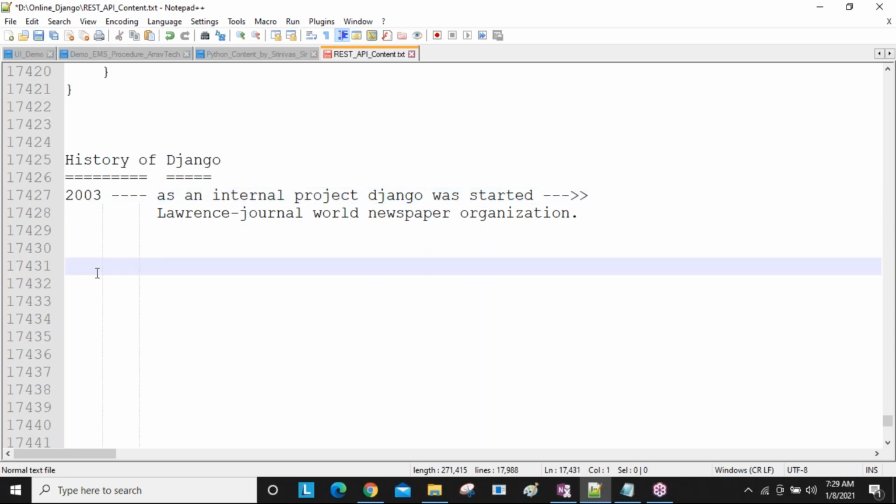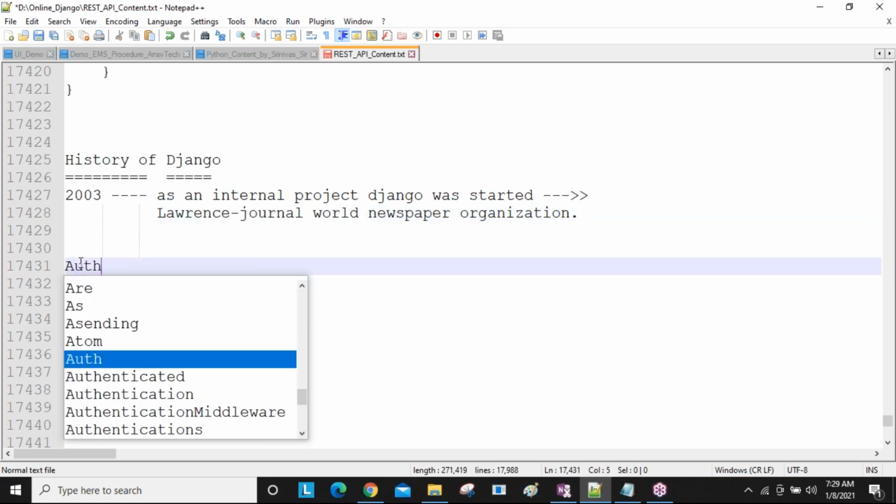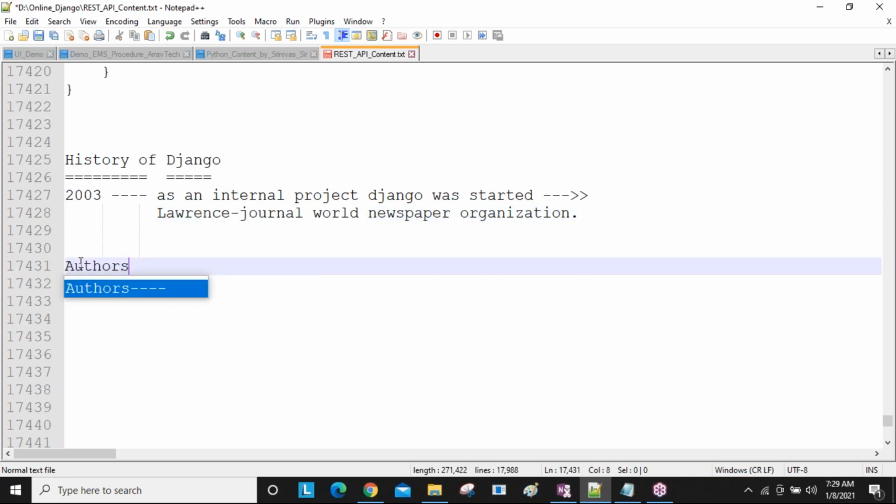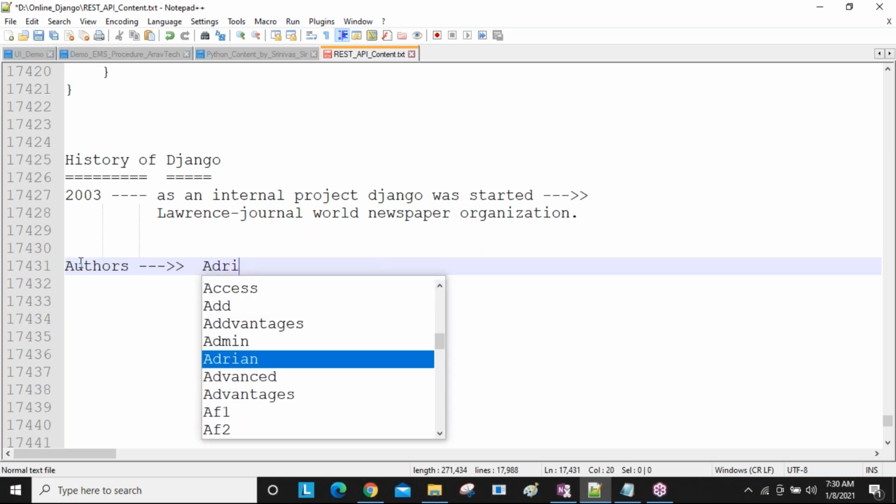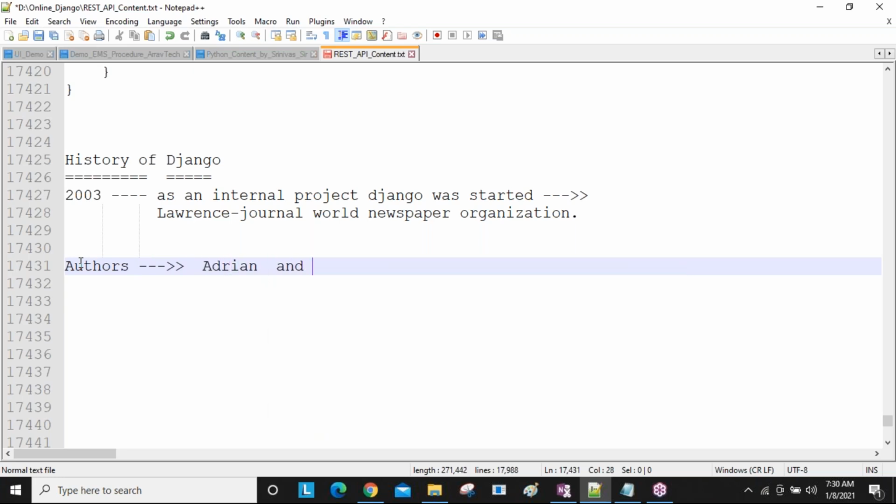Okay? So who developed it? Who started it in 2003 in this company? I am telling you the authors. The authors of our Django framework are Adrian and Simon.